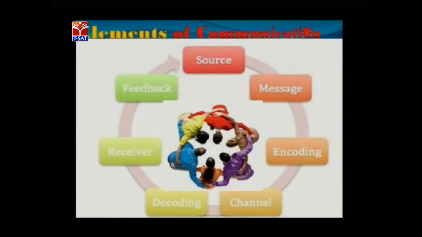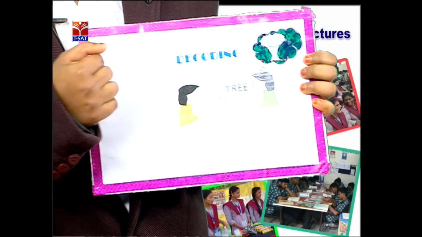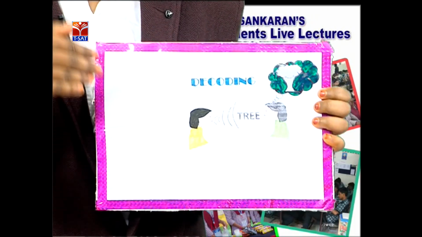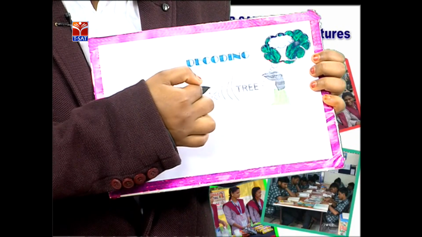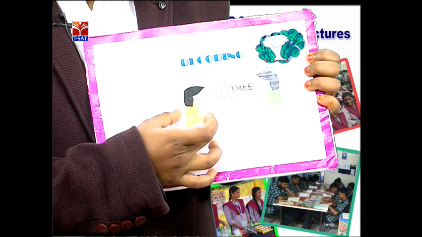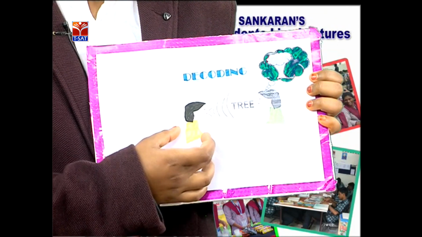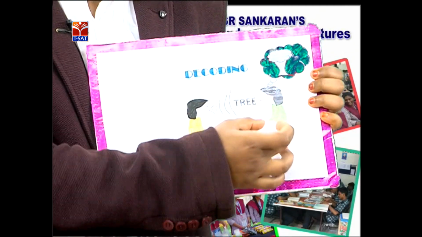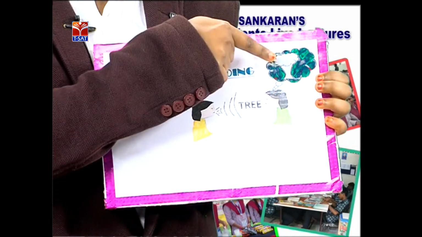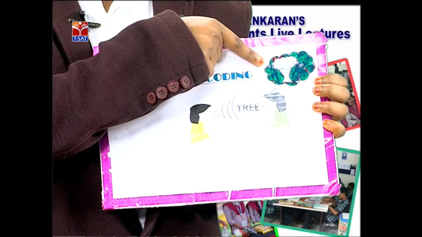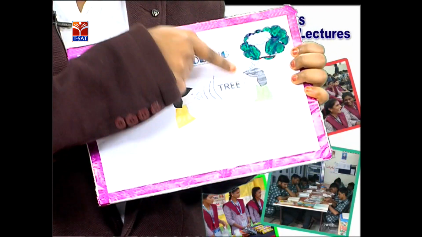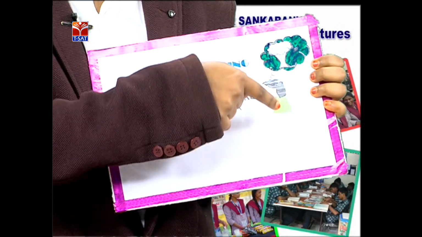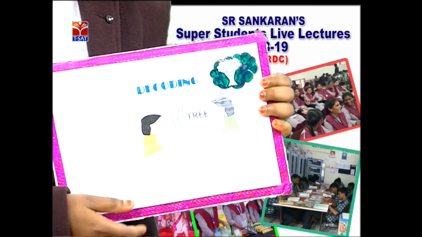Right. Next, what is decoding? In the first picture we saw that the first person sent the message. The message expressed by the first person is received by the second person, and he thinks about that message, about those words, and he gets an idea of it as a tree. In his mind, he is imagining it as a tree. It is nothing but decoding, right?